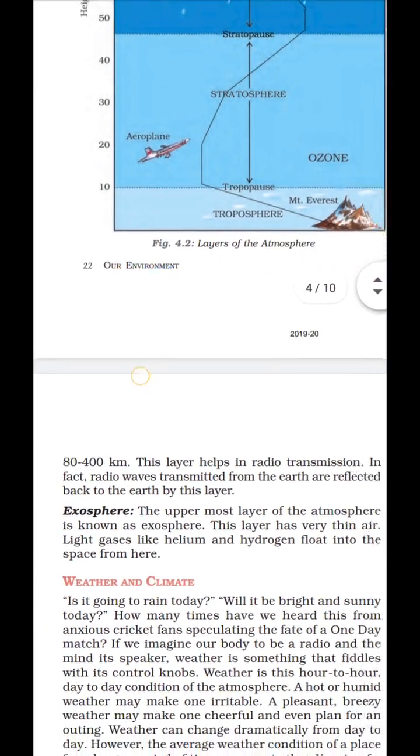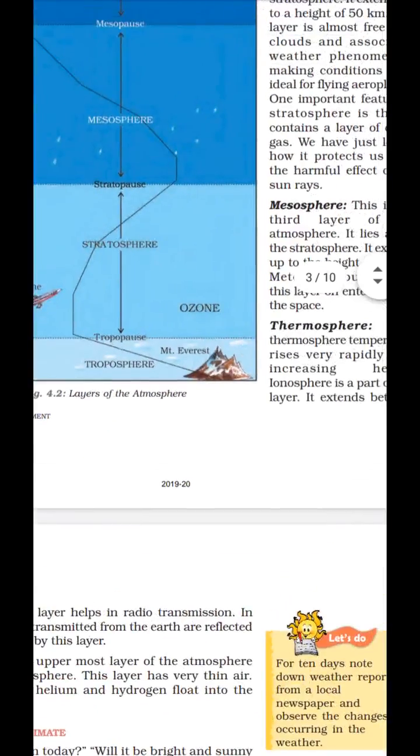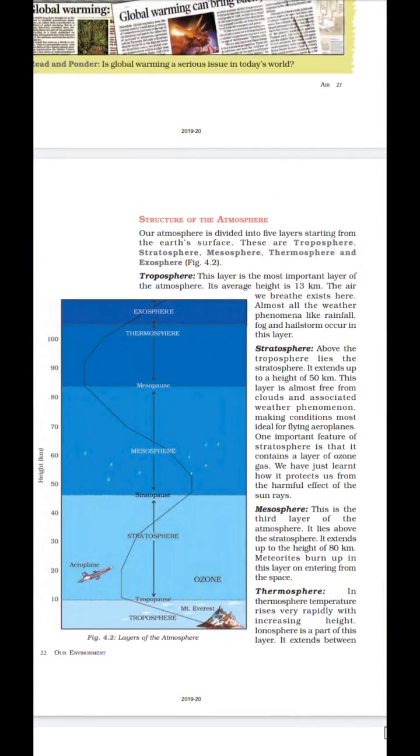Exosphere. The uppermost layer of the atmosphere is known as the exosphere. This layer has very thin air, and light gases like helium and hydrogen float into space from here. So we learned about the structure of the atmosphere. Here are the 5 parts of the atmosphere. The troposphere, which is from the earth's surface to 13 km above.